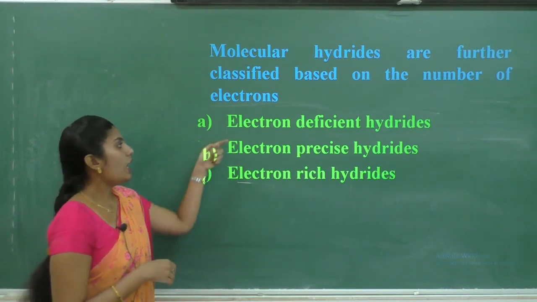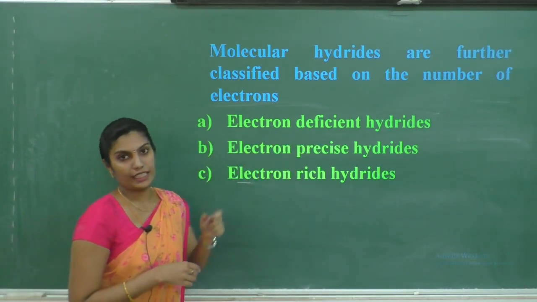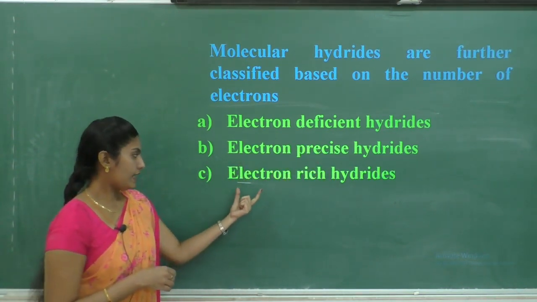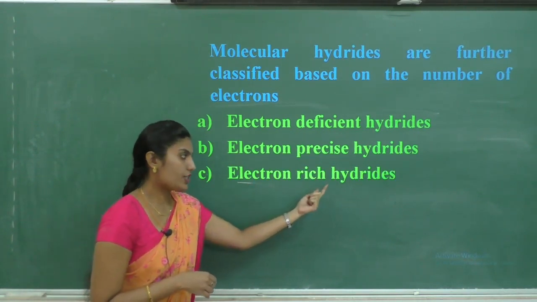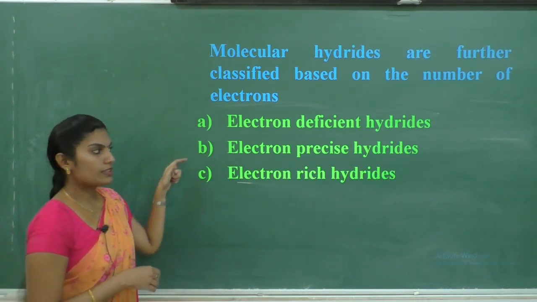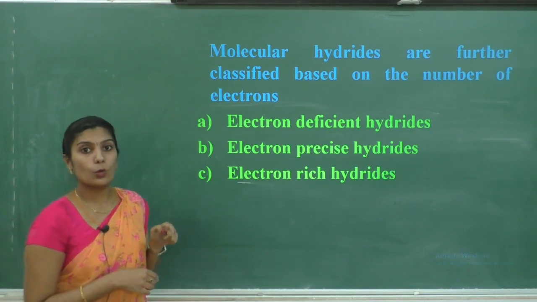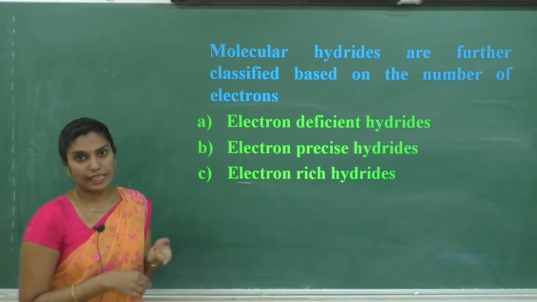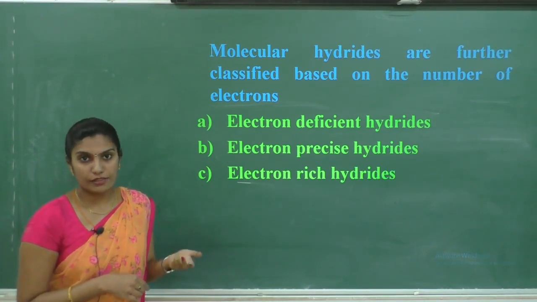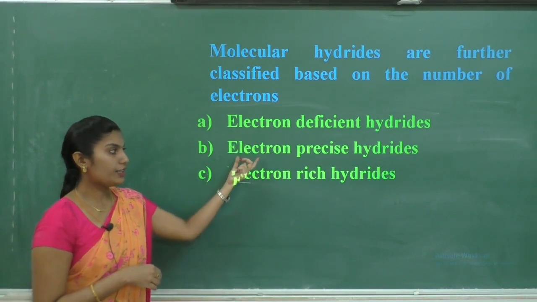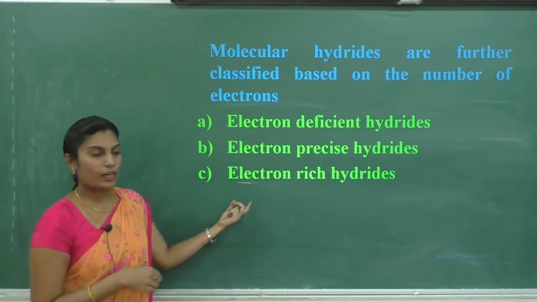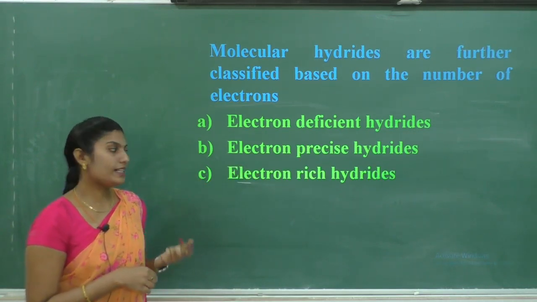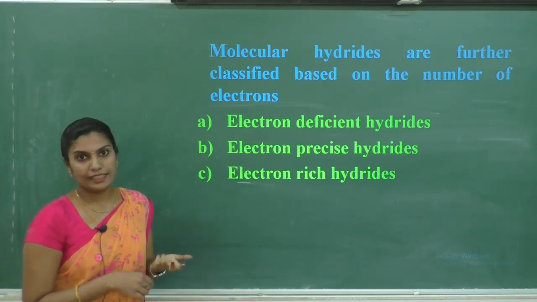They are electron deficient hydrides, electron precise hydrides, and electron rich hydrides. These are the 3 types of covalent hydrides. If asked, what are covalent hydrides and how they are classified? They are classified into 3 different types: electron deficient hydrides, electron precise hydrides, and electron rich hydrides.